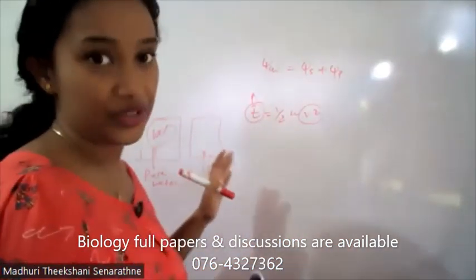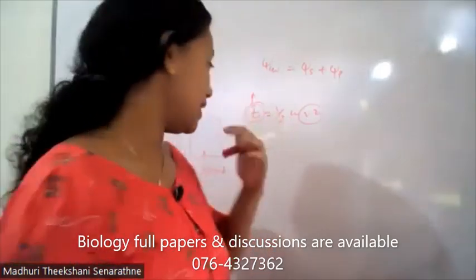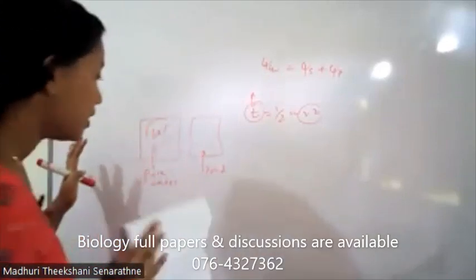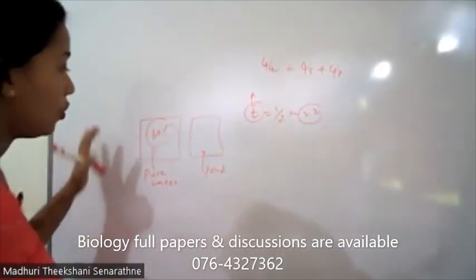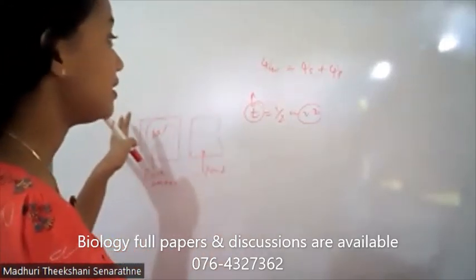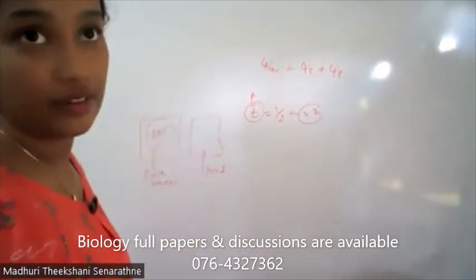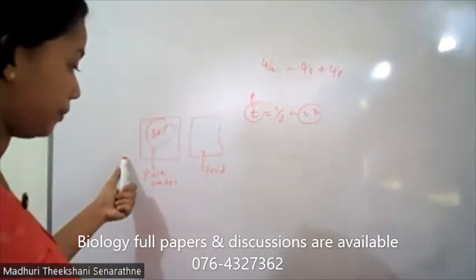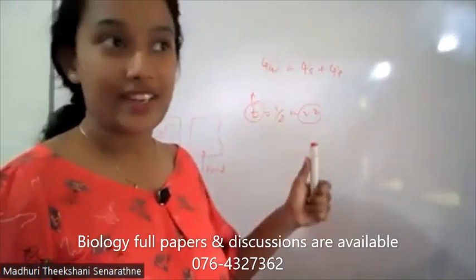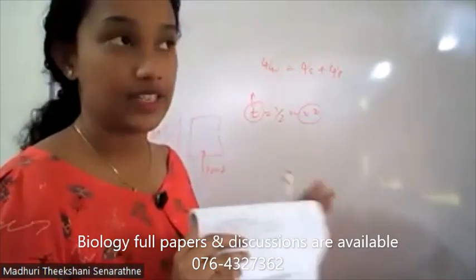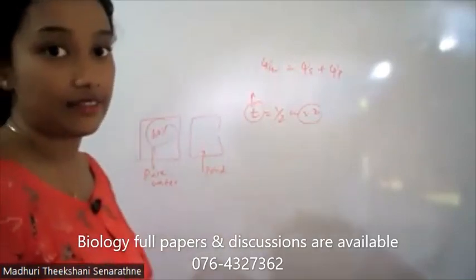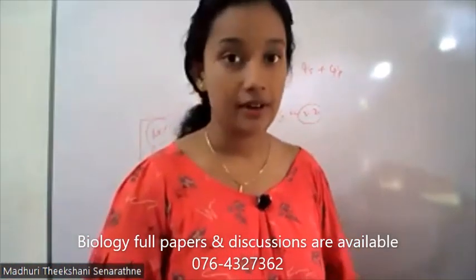Actually this is a water solution, but here 100% of water molecules are present. So which one has the great ability to move, or which one has the highest water potential? This one, pure water. There are no molecules to attack or disturb it. That is why pure water has the greatest water potential.